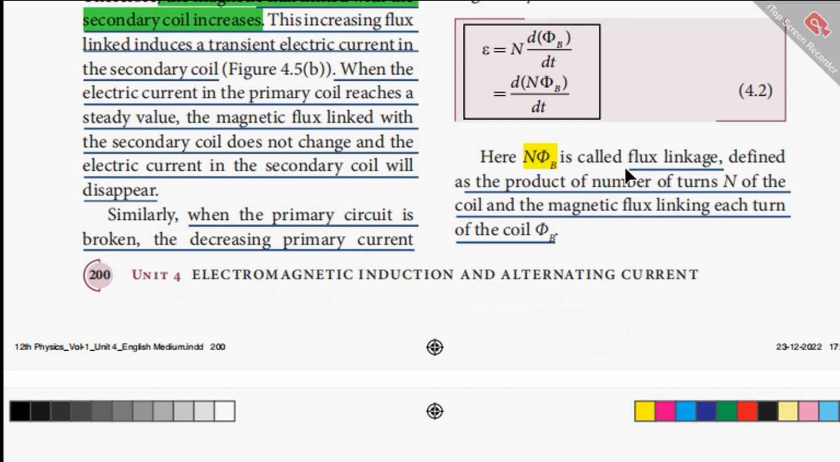Here NΦB is called the flux linkage, defined as the product of the number of turns N of the coil and the magnetic flux linking each turn of the coil ΦB.